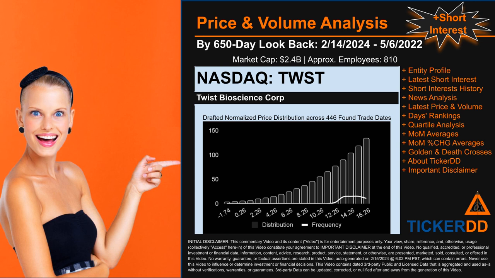The chart shown on this page is our initial attempt at studying the price for TWST after dynamically normalizing price distribution across those discovered trade dates. The bar chart is the generated distribution and the overlaid line graph, if it is generated, is the frequency of the prices on the x-axis. We will enhance this look-through as our model progresses in the next iteration. Remember that this is just a drafted, in progress, observational model to best fit abstracted third-party data into various opinionated views.